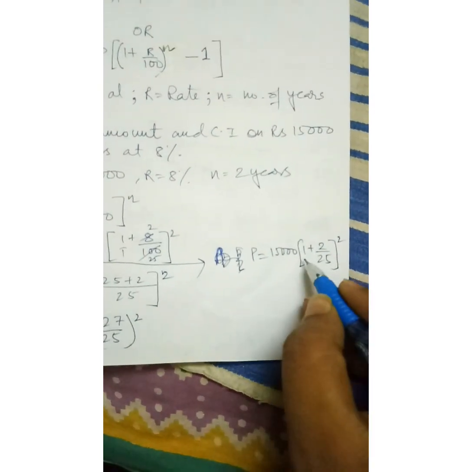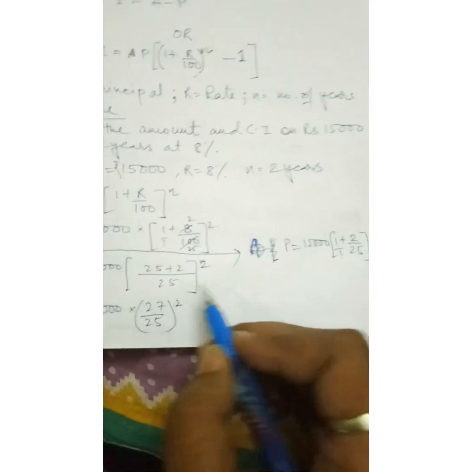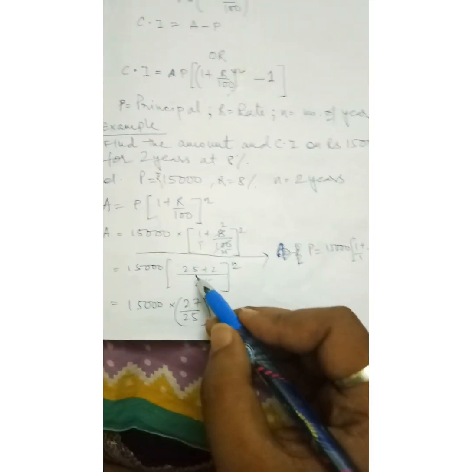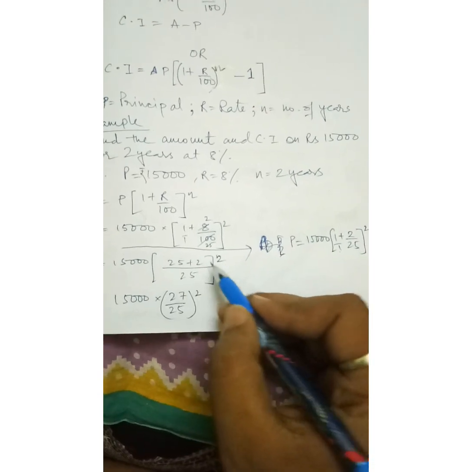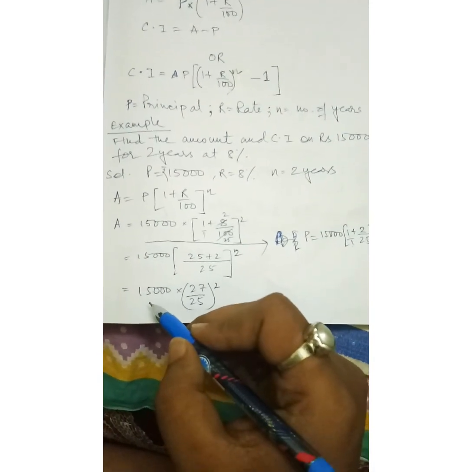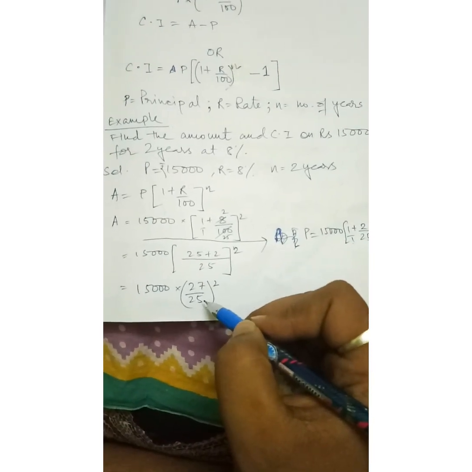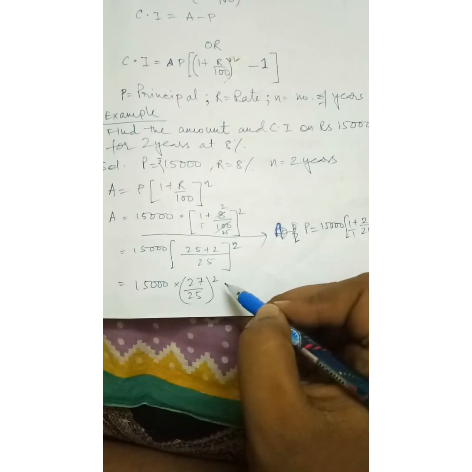Now from here you take the LCM. The LCM of 1 and 25 will be 25. Now what is coming, 25 plus 2 in bracket to the power 2. Next, 15,000 into 25 plus 2, which will be 27, so 27 by 25 in bracket to the power 2.